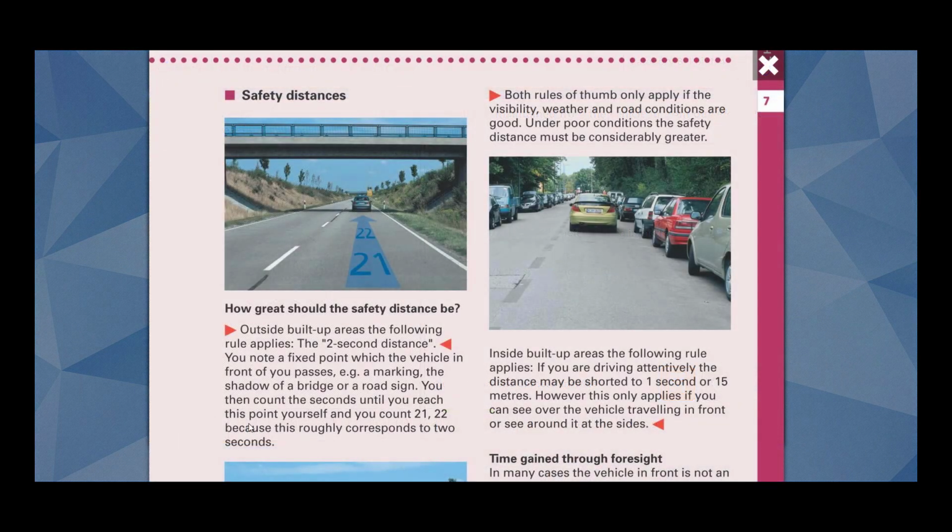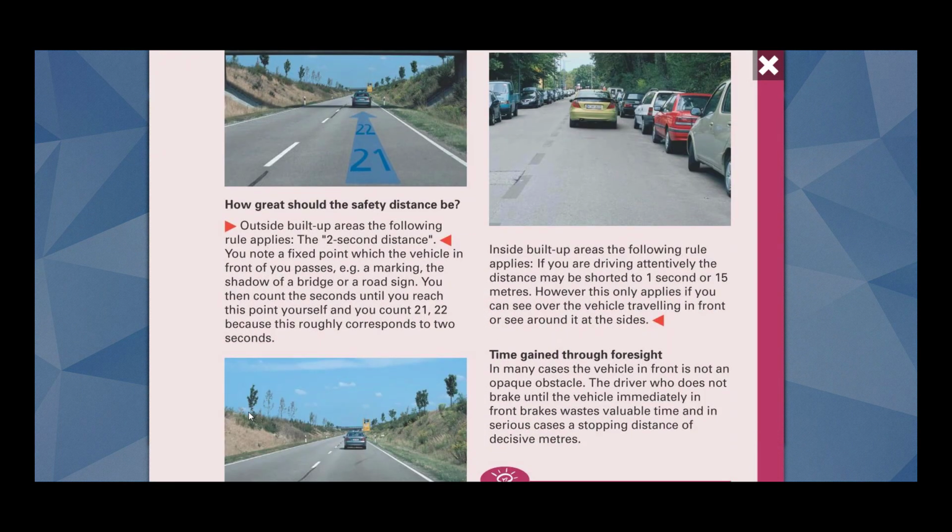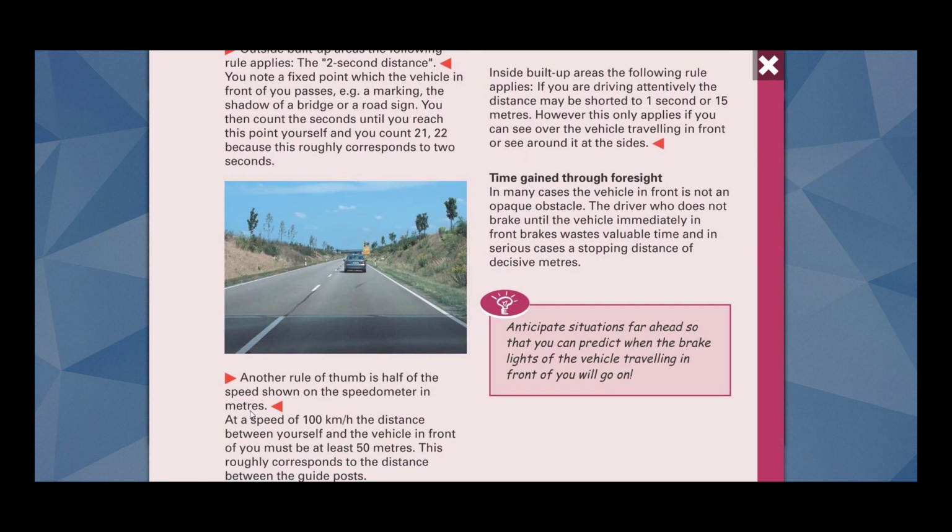Let me also show you this in the ebook. It's another rule of thumb: half of the speed shown on the speedometer in meters. So whenever you are outside built-up areas at a speed of 100 km per hour, the distance between yourself and the vehicle in front of you must be at least 50 meters. This roughly corresponds to the distance between the guideposts. So what are these guideposts? These are the guideposts, these delineators. Approximately the distance between them is 50 meters.